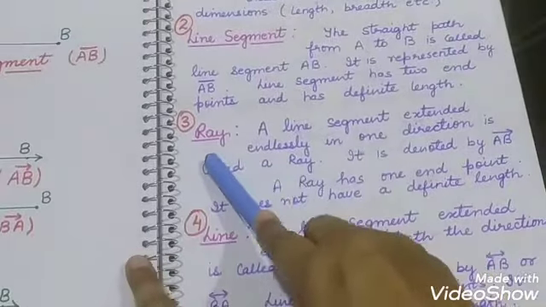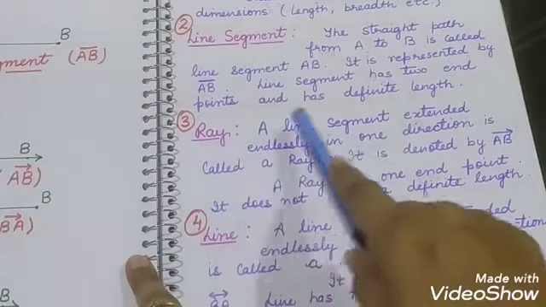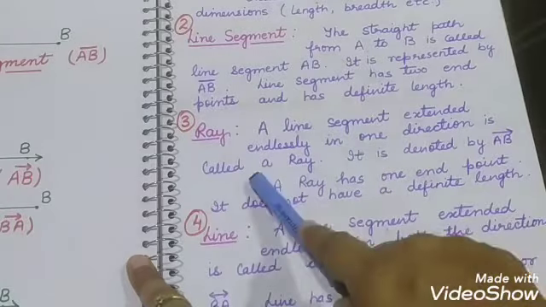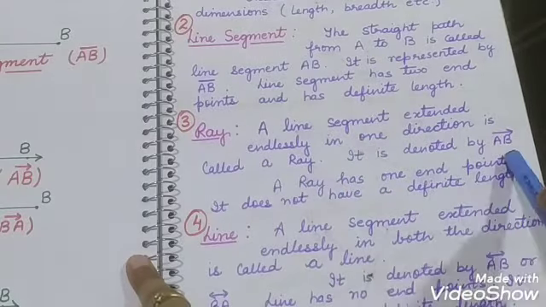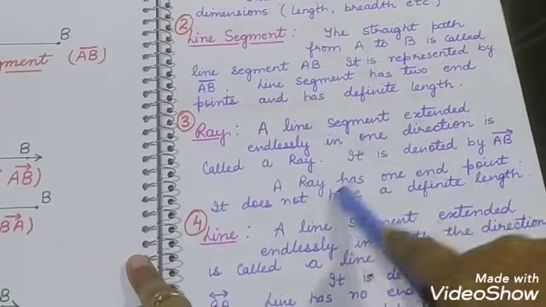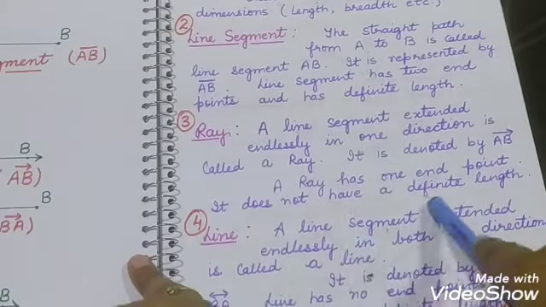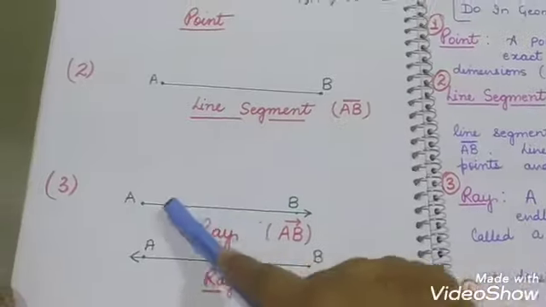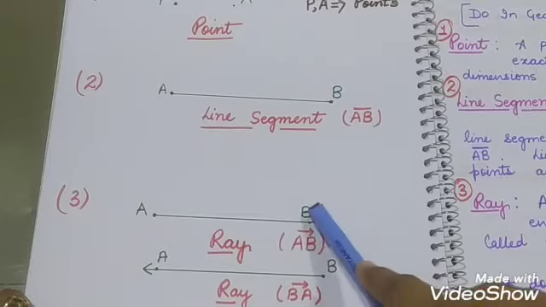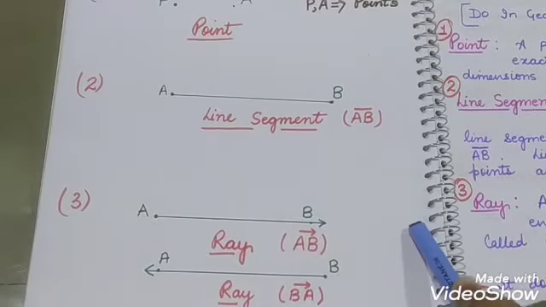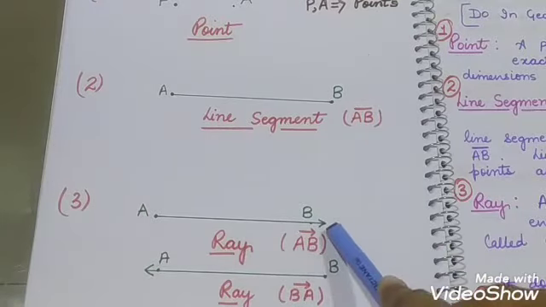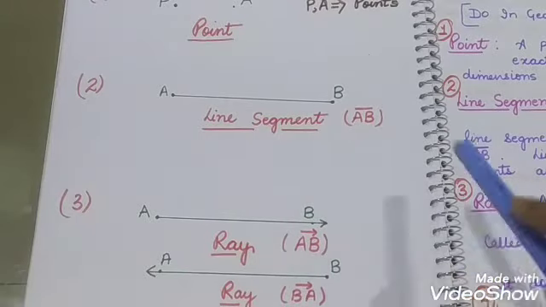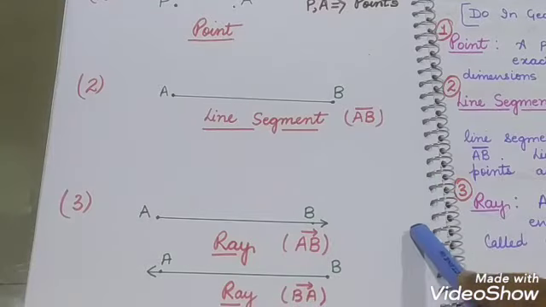Next we will discuss ray. What is a ray? A line segment extended endlessly in one direction is called a ray. It is denoted by AB with an arrow. A ray has one endpoint. It does not have a definite length. Means एक direction पे वो आगे एंड ही नहीं होती है, आगे चलती चली जाती है, दैट इज कॉल्ड अ रे.